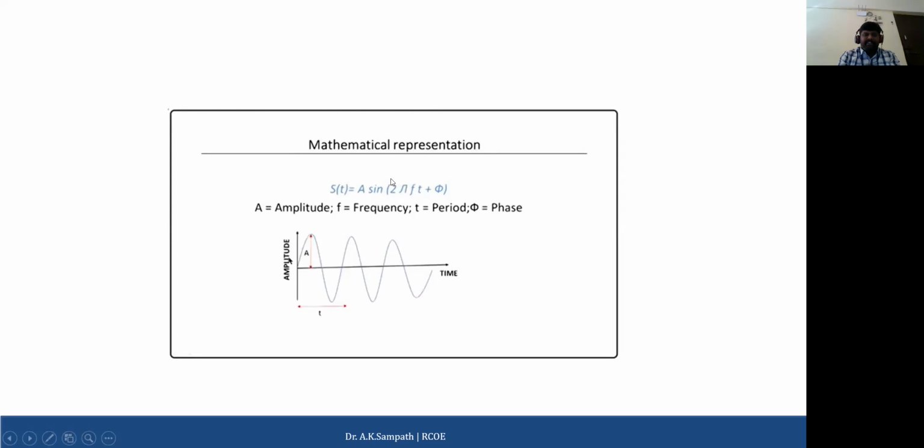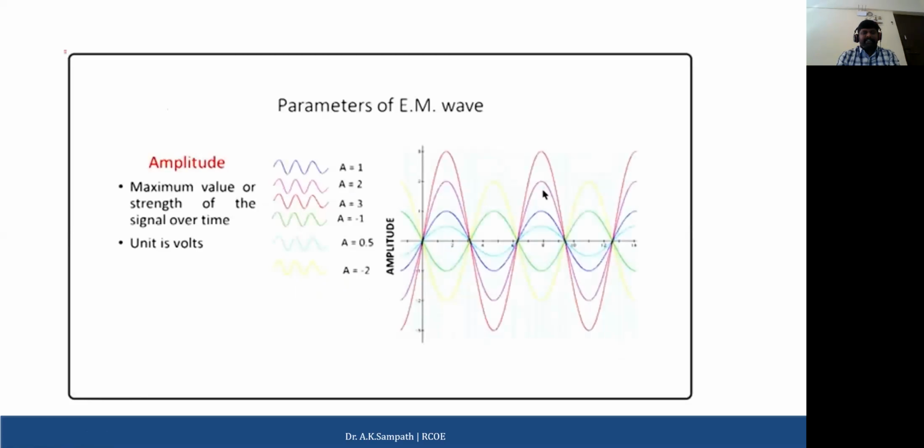And then f is the frequency. When you talk about the frequency, it is the number of repetitions which take place in the particular time period t. And phi, again, is the phase shift. When you talk about the phase shift, it is the angle by which the signal deviates. I will explain that in the next slide also, where you get the shift angle values.